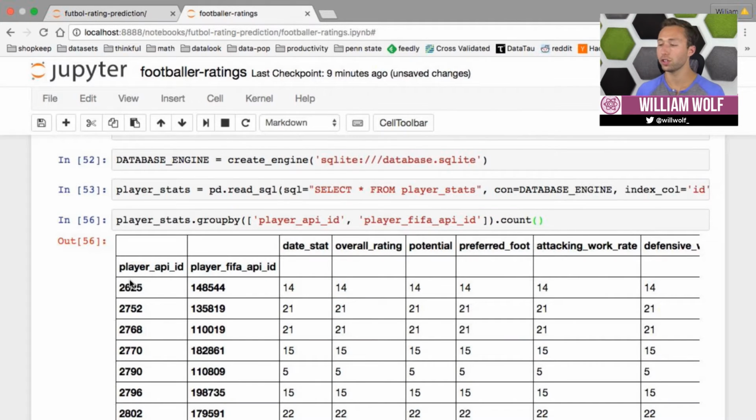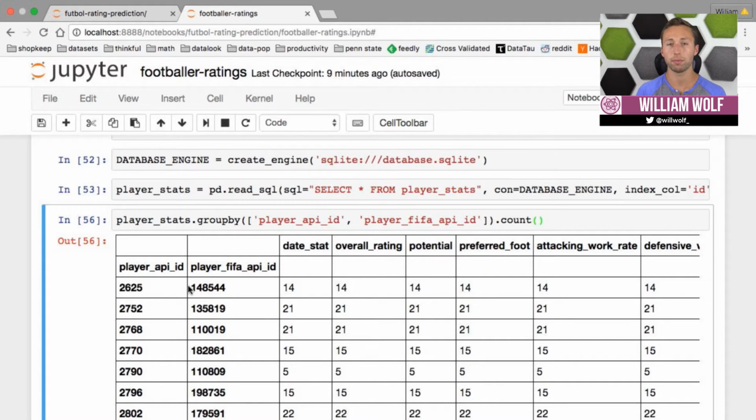So it does look like for each unique combination of player API ID and FIFA API ID, we do have multiple observations for each of these columns. For this one 14, this one 21, etc.